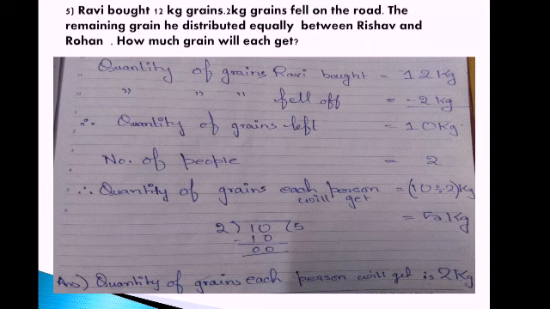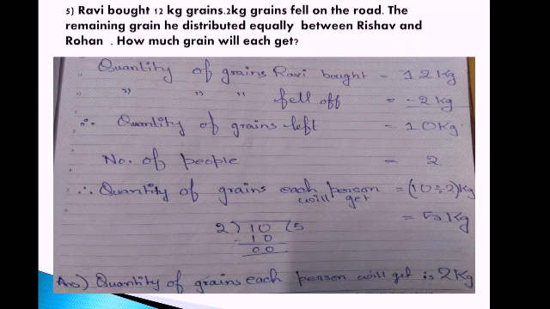Quantity of grains Ravi bought, 12 kg. Quantity of grains fell off, 2 kgs. So therefore, quantity of grains left is 12 minus 2, that is 10 kg. Number of people between which the remaining grains will be distributed, 2. Therefore, quantity of grains each person will get.